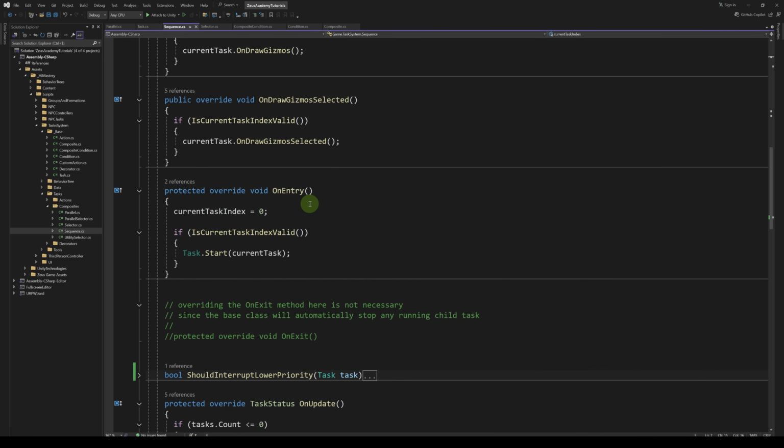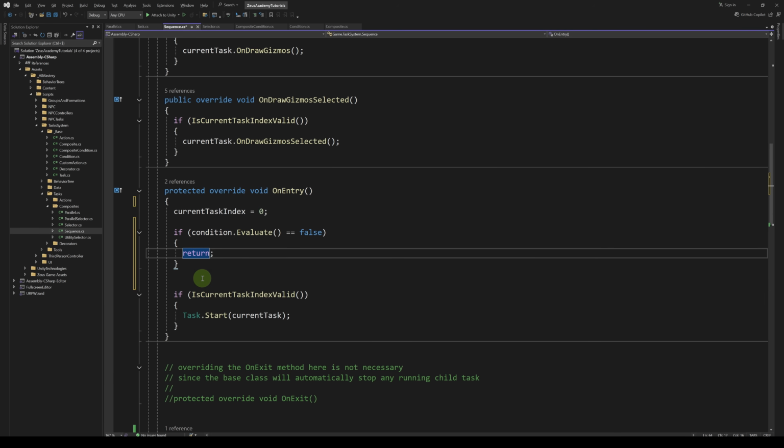Let's fix a problem that we uncovered earlier in the video. If the condition on a composite evaluates to false, we shouldn't even start the child tasks. So we're going to go over each of our composites and fix the problem, starting with the sequence. In the onEntry method, we directly start the first child. Before doing that, we're going to check if the condition evaluates to false. If so, we're going to return.